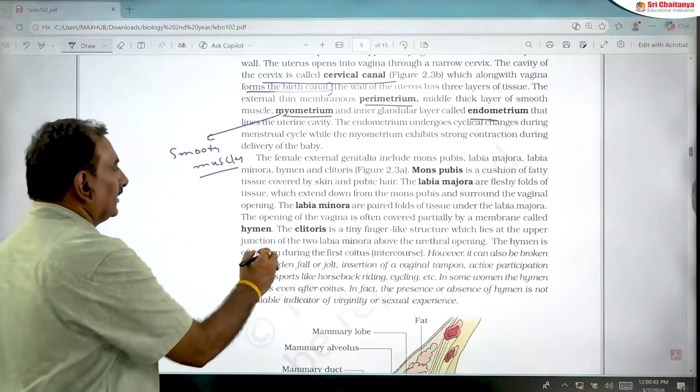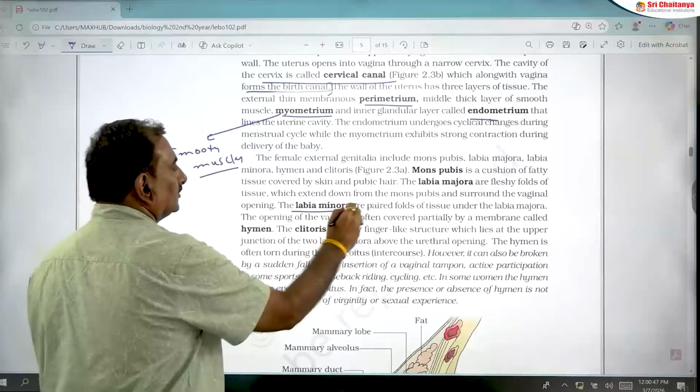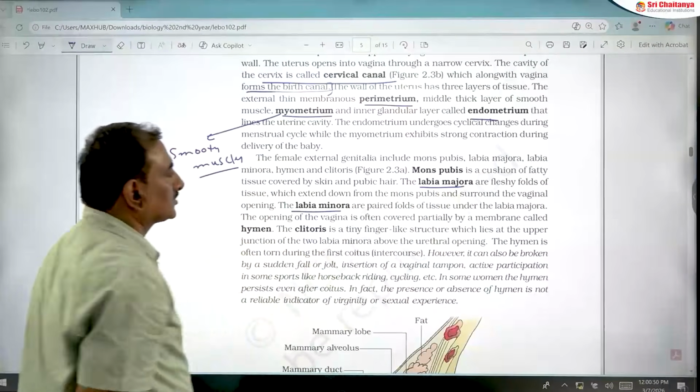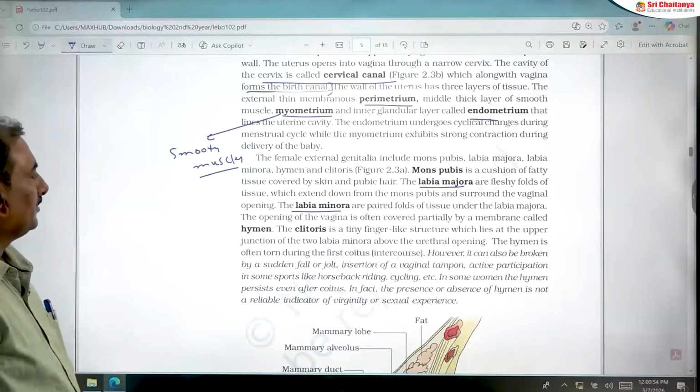Next, the labia minora and labia majora. These are the fleshy folds. So the outer one is labia majora, the inner one is labia minora.